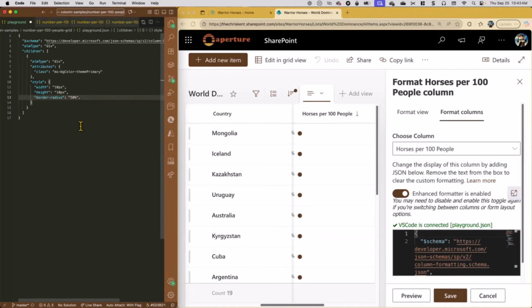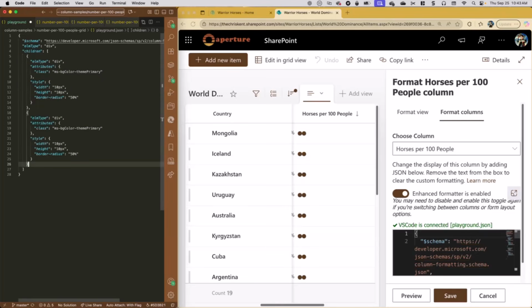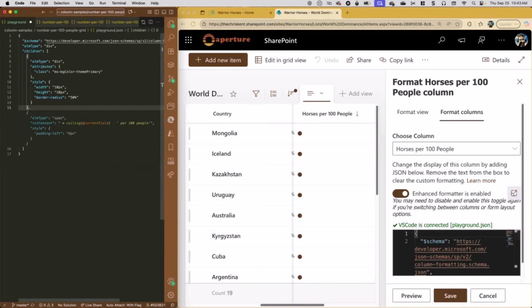Ooh, that's exciting. But let's take that further, right? Now I need 100 dots, right? So what do I do? I copy this and I just start pasting, right? I'm kidding. That's insane. A valid way to do it, but maintaining that is no fun. We don't want to do that. So we're going to use a thing we've shown before, which is an advanced technique. It's a for each property, right?